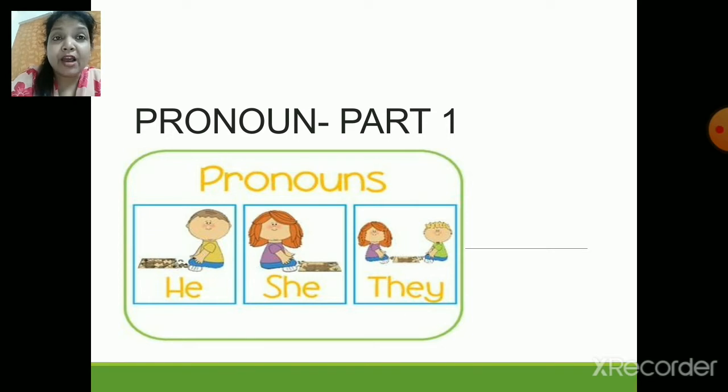So, yes, we are back again with a wonderful activity based on grammar, and the topic is pronoun. As you know, children, we have already done this topic in one of our grammar sessions. So today, what are we going to do? We will be doing the exercises or activities which are given in your English grammar workbook.